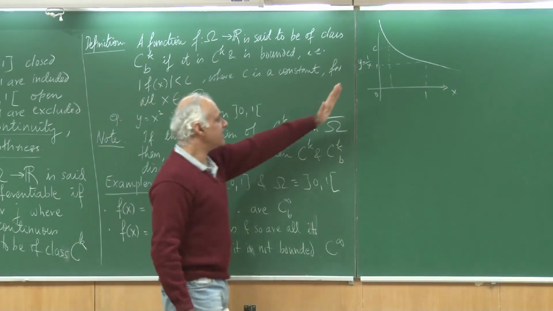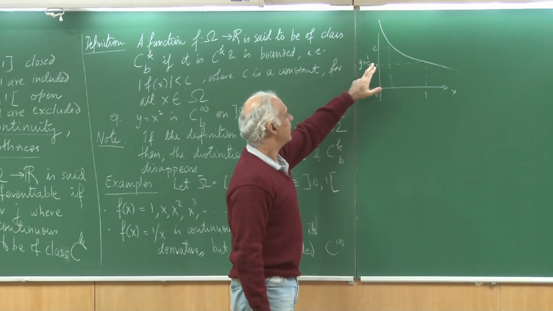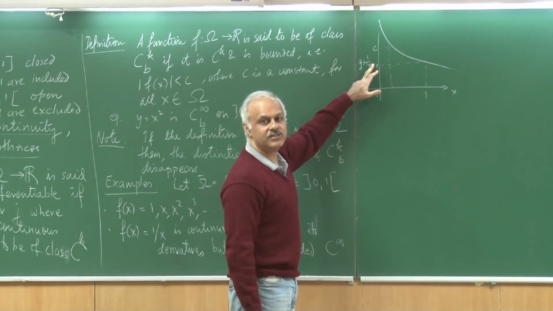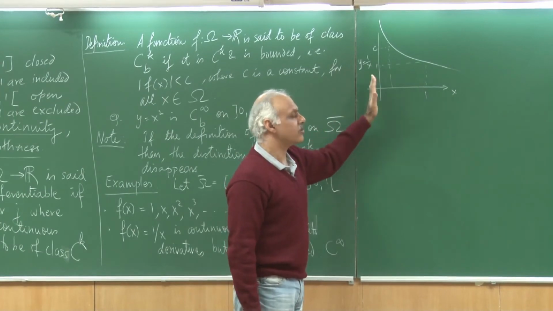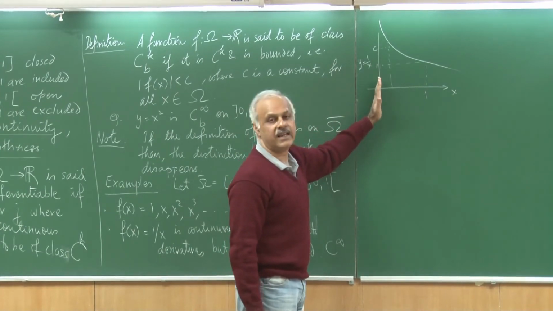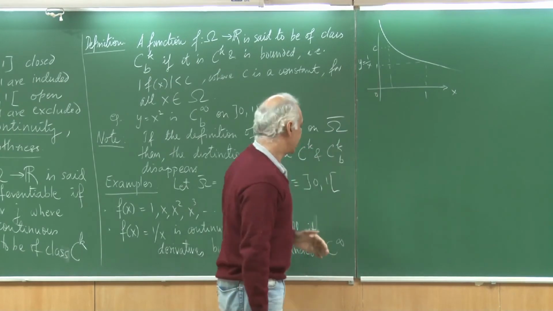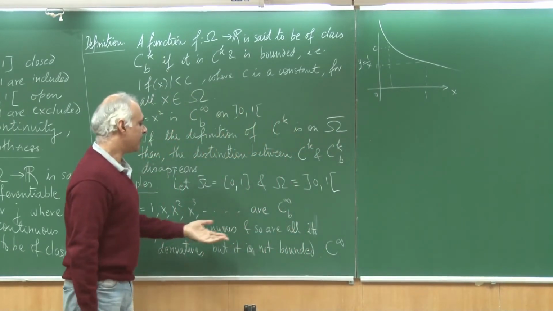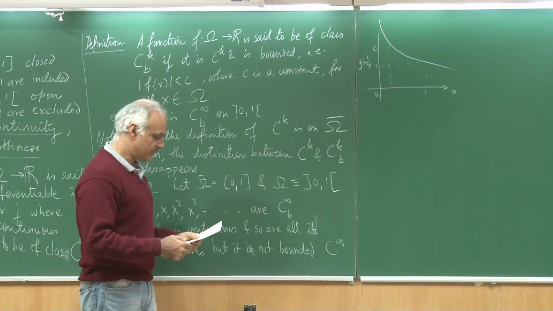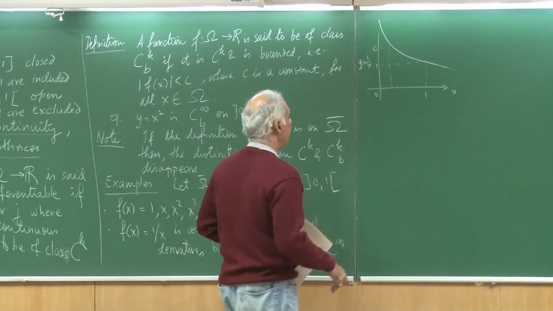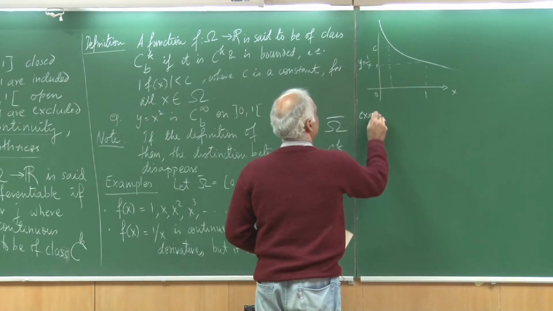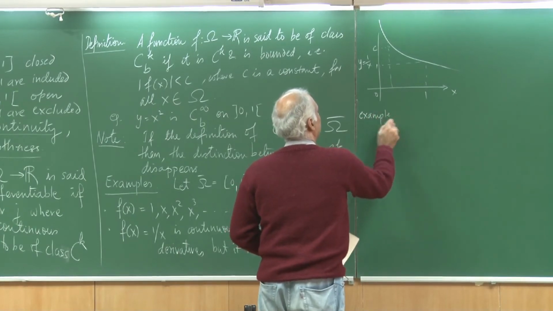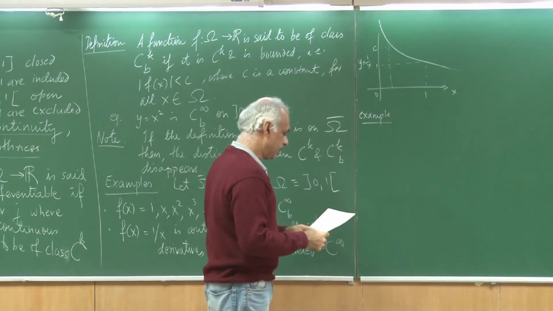But if you exclude this, then all the higher order derivatives exist and they are continuous between 0 and 1 if I exclude x equal to 0. So, here is an example of a function which is C infinity, but not C infinity B. Let us look at another function, another example which is very typical of a finite element function.